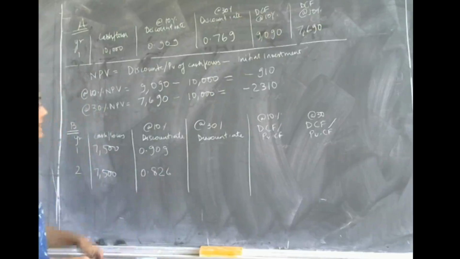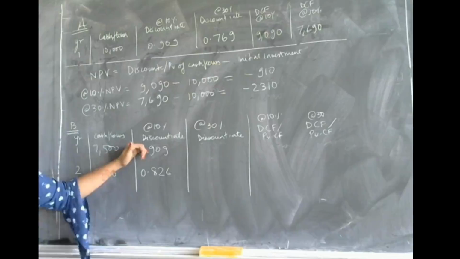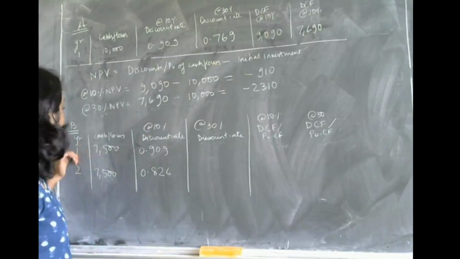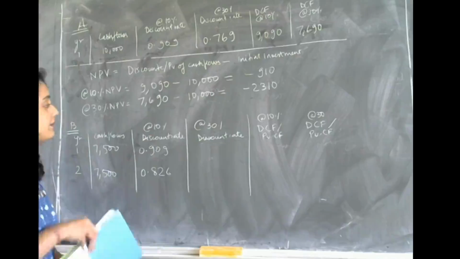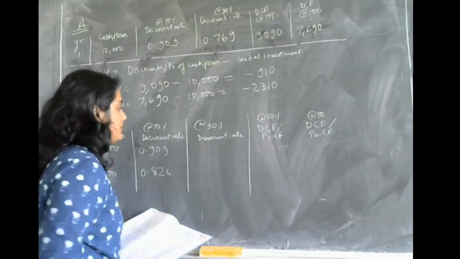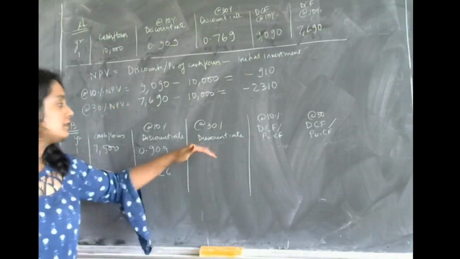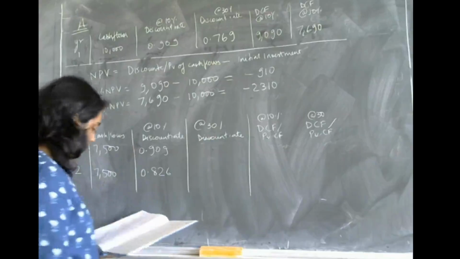You need to go to the present value interest factor table and check the factors at 10% for years 1 and 2. Similarly, we have to do it for 30%: check the present value interest factor at 30% for year 1 and year 2.